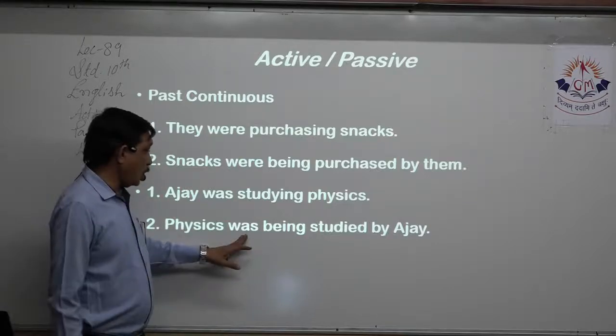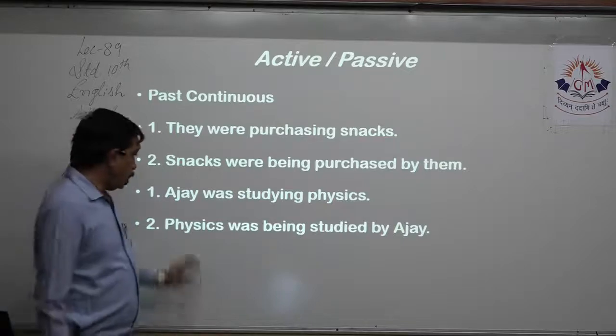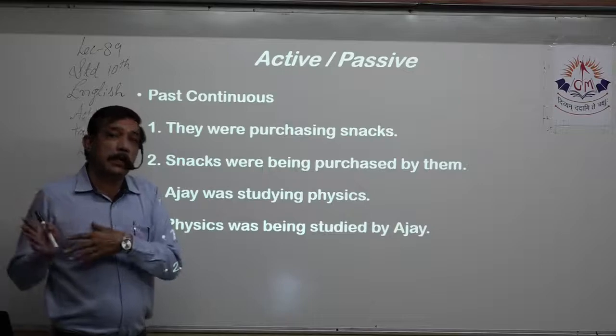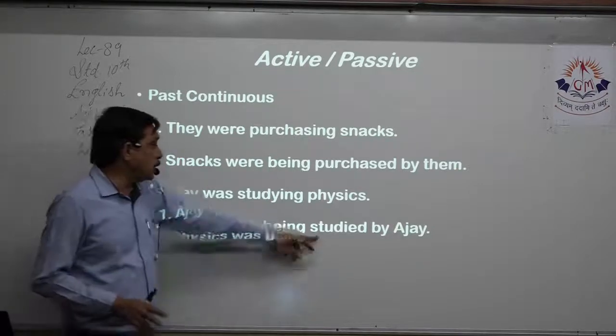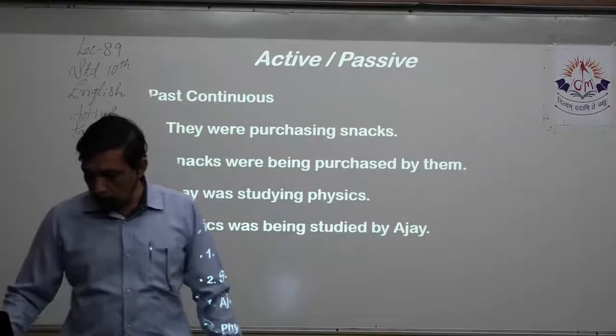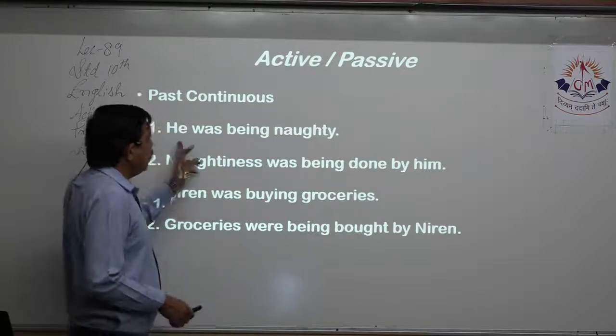So physics was. Then I'll write the ing form of be. Physics was being. Study, studied. The past participle of study is studied. So physics was being studied by whom? By the subject Ajay. Past tense continued, past continuous.